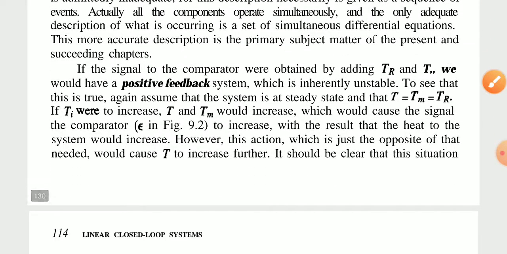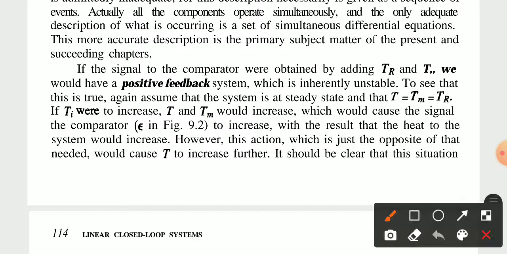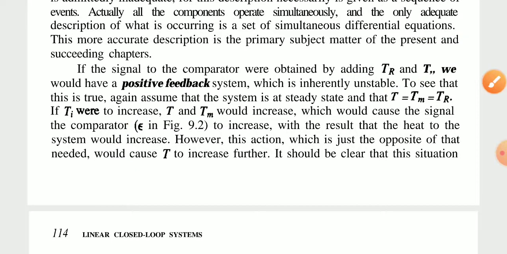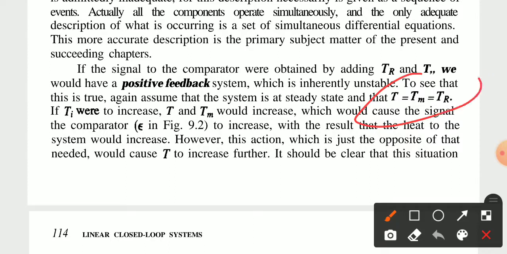Now the signal of the comparator, obtained from T and TR, with positive feedback: the system is inherently unstable, as we can see. Again assume that the system is at steady state conditions, T is equal to TM and TR.